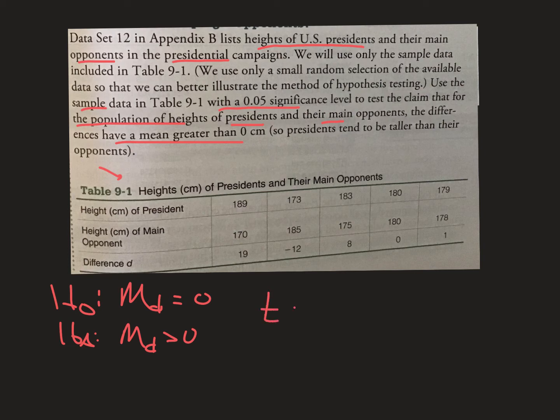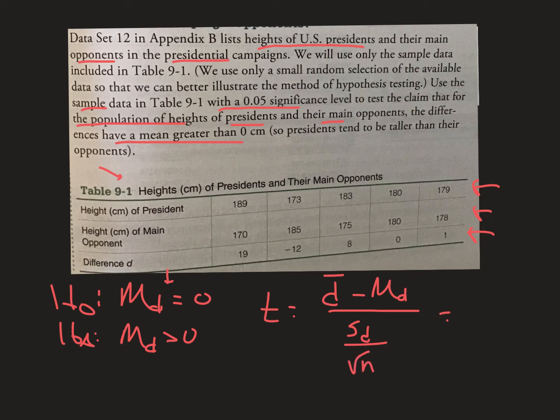Well, we had to work through the test stat. If you look at the table carefully, there are the heights of the presidents, those are the heights of their opponents, and this line at the bottom are all the differences. I've already found the differences there at the bottom of the table. The formula for our test stat is the mean of the differences minus mu d, which you don't really need because that's going to be 0 according to our H0, over the standard deviation of the differences over the square root of n. That's the way you find our test stat.